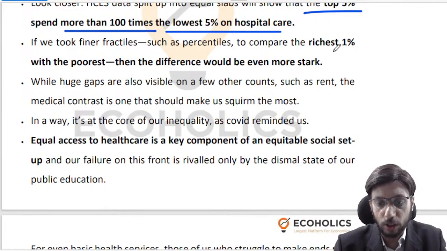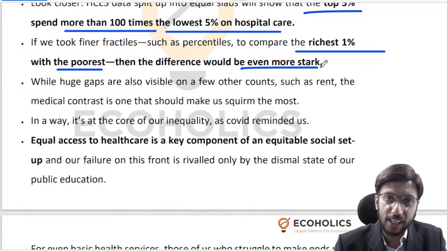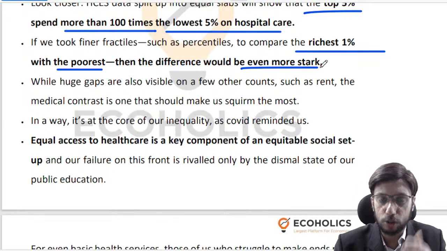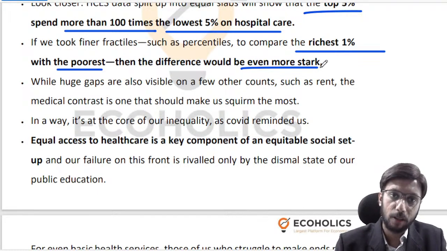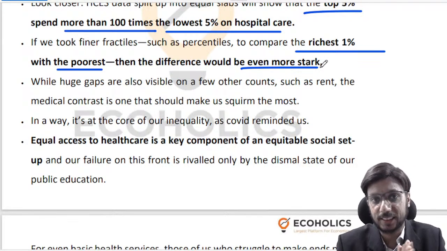If you compare what the richest 1% spend and what the poorest spend on hospital bills, etc., then the difference is even more stark. Even at an anecdotal level, even at a very commonsensical level, we know as a matter of fact that in rural India you spend way less on healthcare as compared to urban areas. Facilities in rural areas are, quantity wise and quality wise, way behind what exists in urban India.